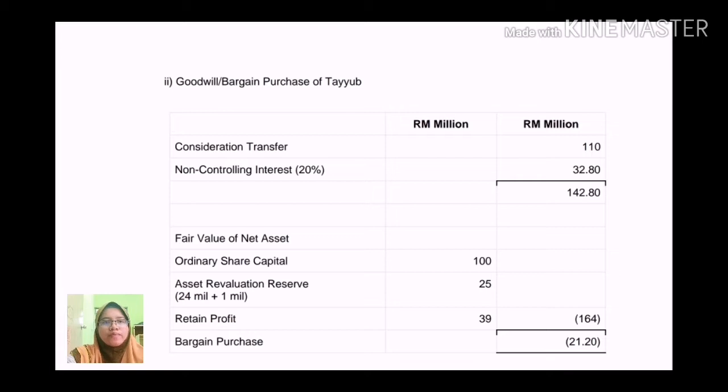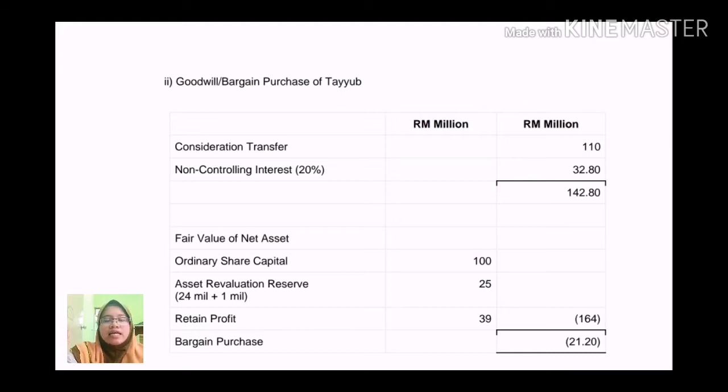We move on to Tayyub. The steps are also the same. The consideration transferred of 110 we can get from the question. Ordinary share capital of Tayyub is 100 million. There is an ARR of 25. We add 1 million to the ARR of 24 million because there is an excess of fair value on the date of acquisition. And also there is 39 million of retained profit. As we add up, the fair value of the net asset is 164 million.